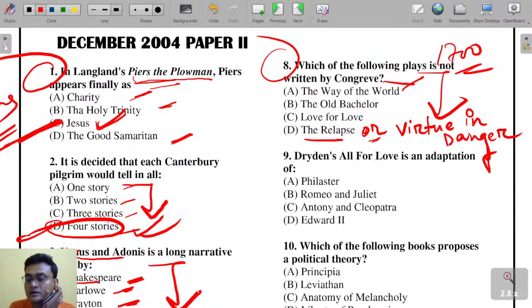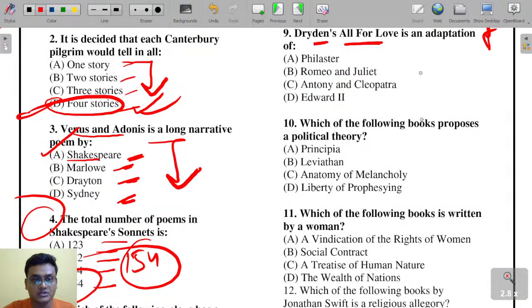Love for Love is a work by Congreve, whereas All for Love is written by Dryden.